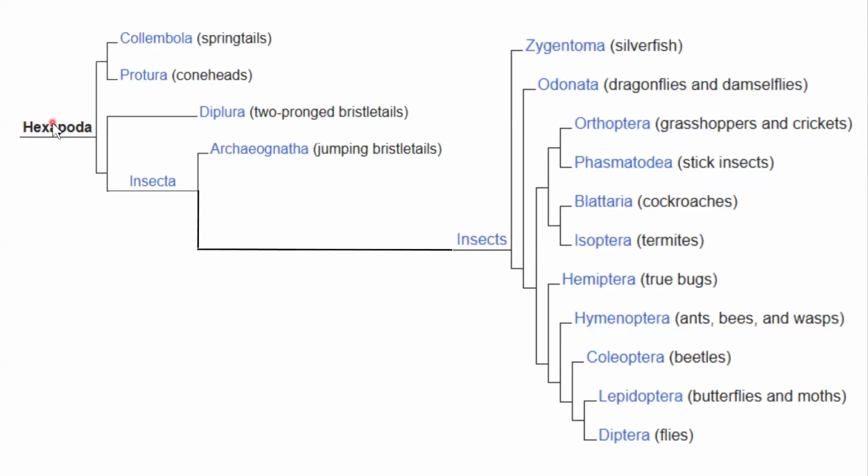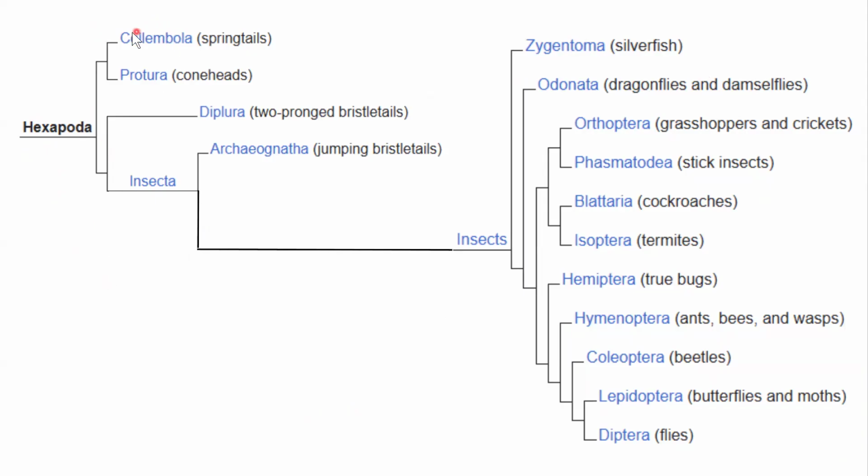In the hexapoda, I want to show you a phylogenetic tree because your book doesn't break down the different classifications. And I don't necessarily want you to memorize this slide, but I do want to show you the diversity within this group because hexapoda is so much more than just 6-legged bugs. They all do have that characteristic, but there's a lot in there.